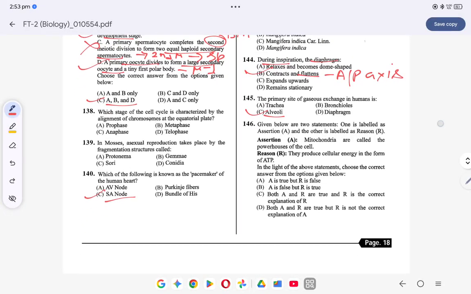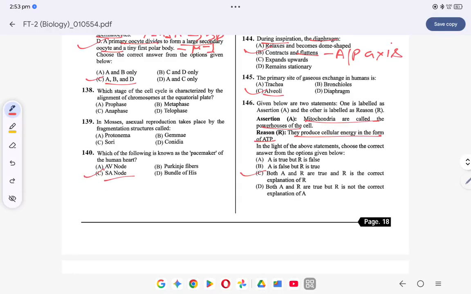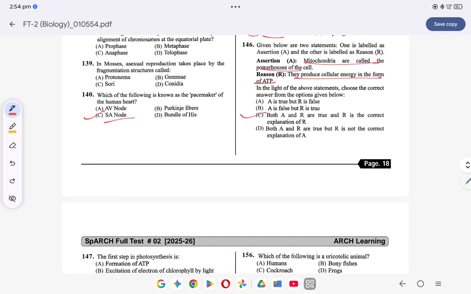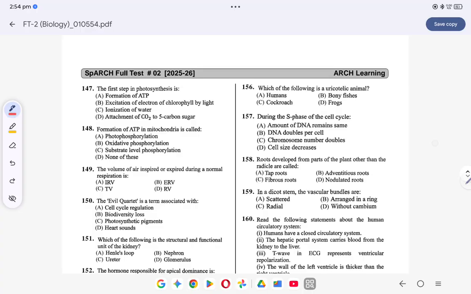The mitochondria are called the powerhouse of the cell because they produce cellular energy in the form of ATP. So both the statements are correct and the reason is the correct explanation for the assertion. Okay. Coming to the next question. Question number 149. The volume of the air inspired or expired during normal respiration is what? Normal expiration is tidal volume.